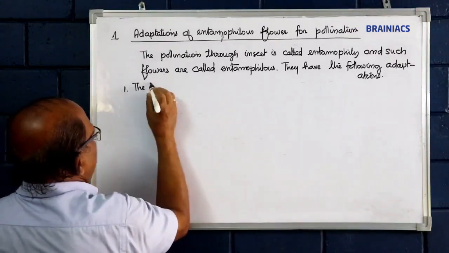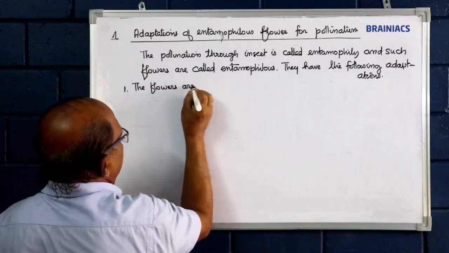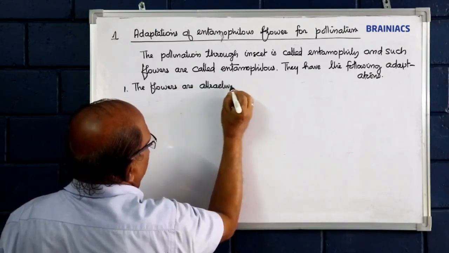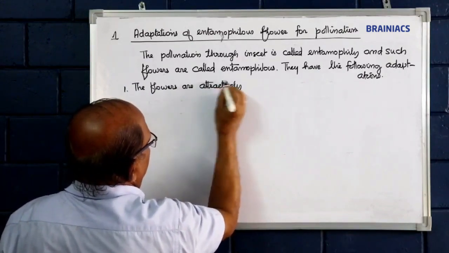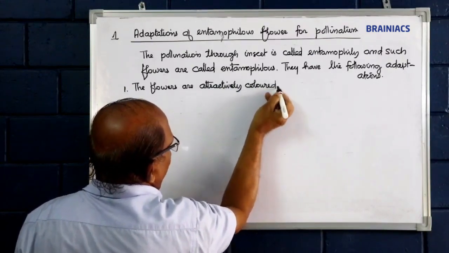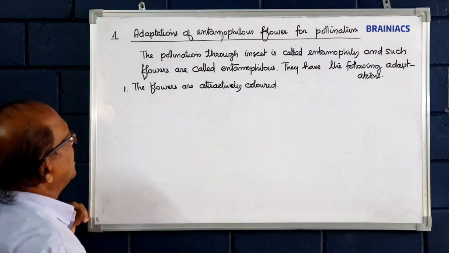First, the flowers are attractively colored, just to get visited by the insects.